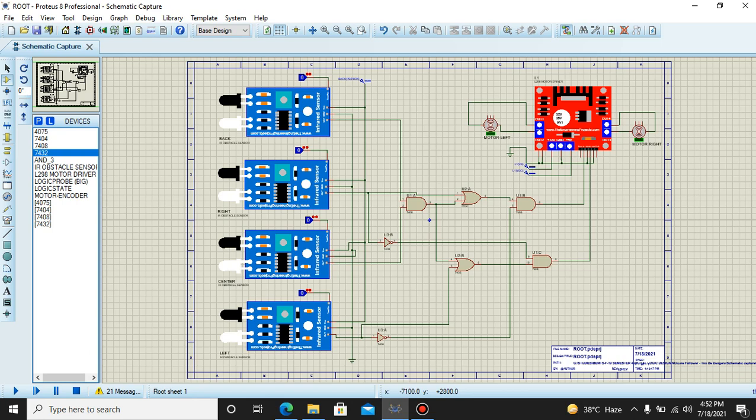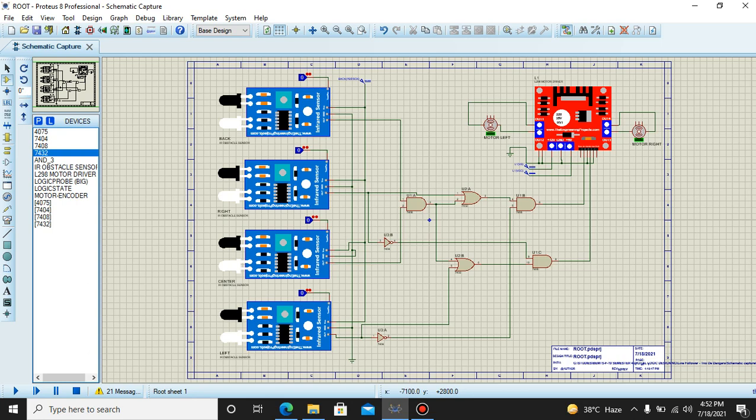In our case, we have to detect the black line, and we know that the black line isn't reflective at all. It absorbs everything that falls on it. The infrared sensor is powered with 5 volts, and when the receiver gets nothing, it gives output according to that. This output is given to our combinational circuit in order to make the left and right motors rotate.